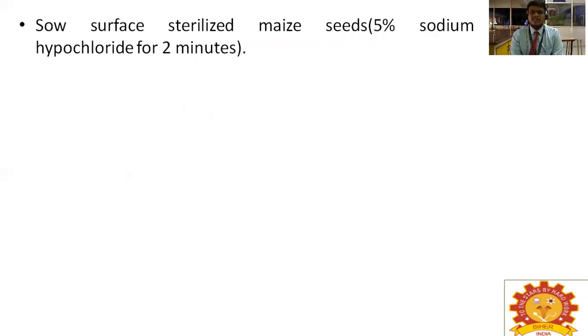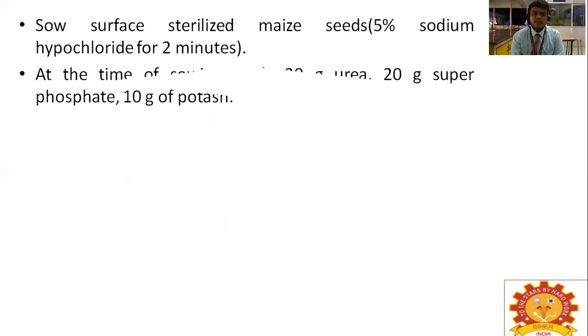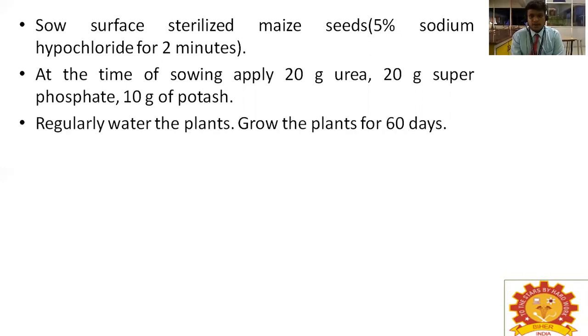Use surface sterilized maize seeds. The seeds will be sterilized with sodium hypochlorite for 2 minutes. At the time of sowing, you should apply 20 gram of urea, 20 gram of single superphosphate, then 10 gram of potash. So you should apply muriate of potash. Okay, regularly water the plants and grow the plants for 60 days. Commercially, maize plants will grow around 90 to 120 days. For cultivation of VAM, 60 days is enough because we cultivate only the roots.